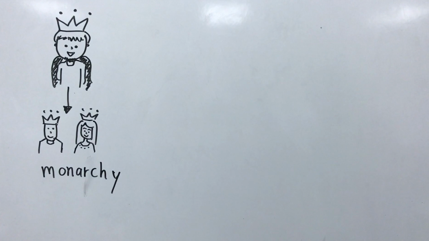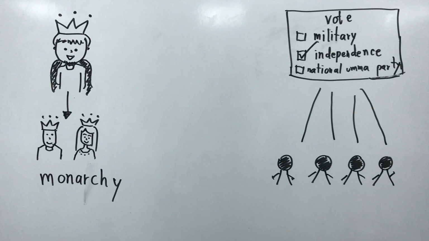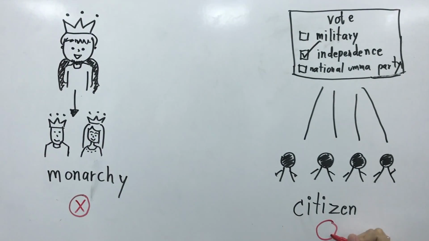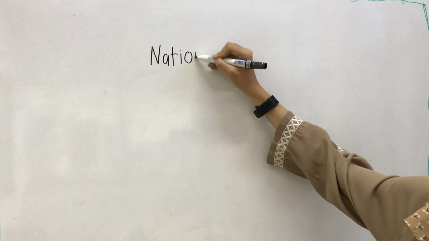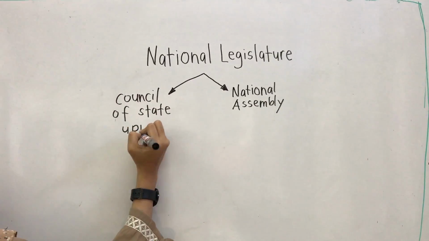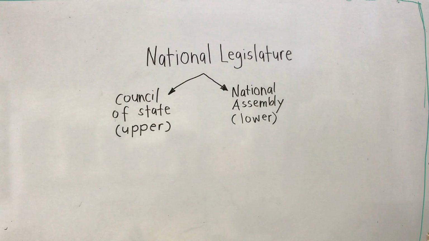Is Sudan a monarchy or a democratic republic? Since the citizens get to decide by voting, it is the latter. The national legislature of Sudan consists of 2 chambers, the Council of State, the upper house, and the National Assembly, which is the lower house.